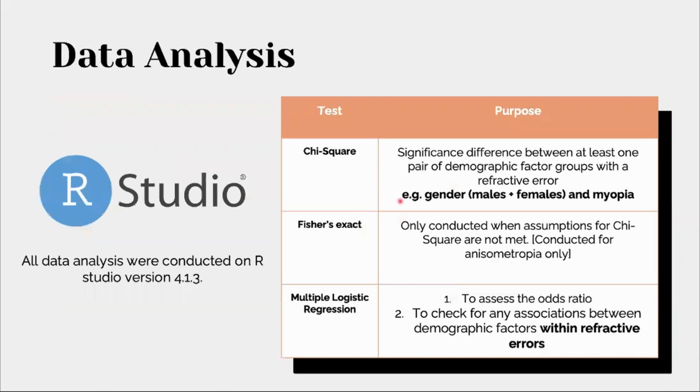In RStudio, three statistical tests were conducted. The chi-square test, which is to check for any significant difference between at least one pair of demographic factor groups with a refractive error. And if the assumptions for this were not met, then the Fisher's exact test was conducted. Multiple logistic regression was also used to assess the odds ratio, to see which group is at more risk, and to check for any associations between demographic factors within refractive errors, which will be explained more later when I present the results.